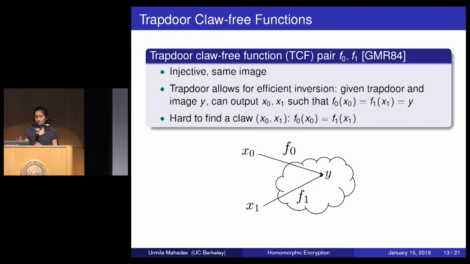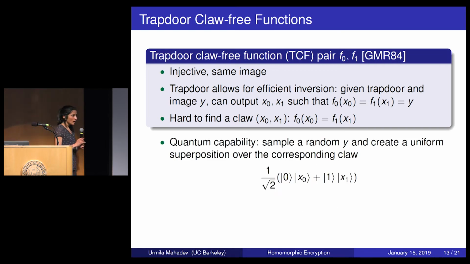And now the reason that these trapdoor claw-free functions have been so interesting is because a quantum machine can sample a random image y and create a uniform superposition over the corresponding claw. So this was used in the randomness and in verification, and it will also be used here.